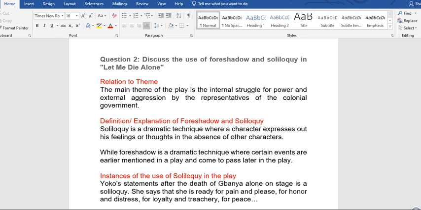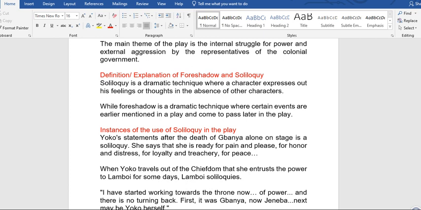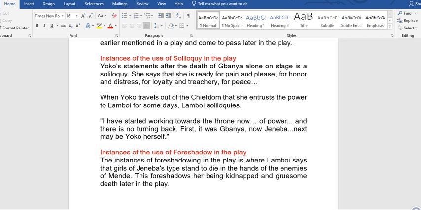The main theme of the play is the internal struggle for power and external aggression by the representatives of the colonial government. Now, definition, explanation of foreshadow and soliloquy. Soliloquy is a dramatic technique where a character expresses his feelings or thoughts in the absence of other characters, while foreshadow is a dramatic technique where certain events are earlier mentioned in the play and come to pass later in the play. So, you cite instances of the use of soliloquy in the play.